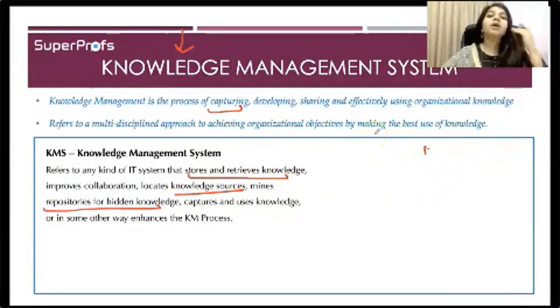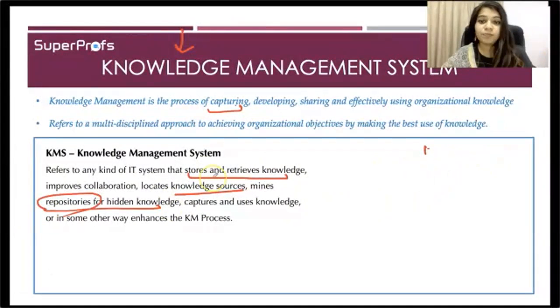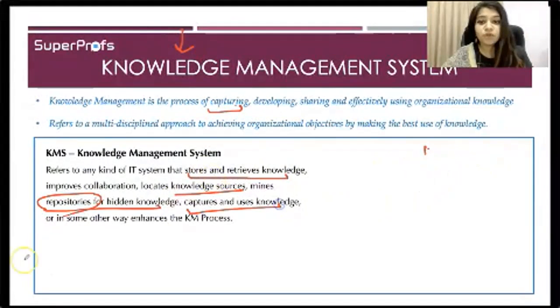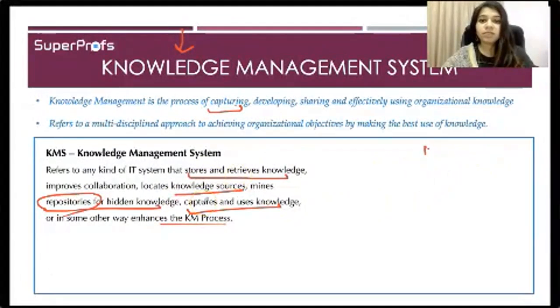Basically, it will ensure that you do not repeat the same mistakes at an organizational level. If you have already tested something out, then you are able to do that. So basically, a repository for hidden knowledge. Okay, and it captures and uses knowledge, or in some other way enhances the knowledge management process. So the overall objective is to do different tasks on knowledge.